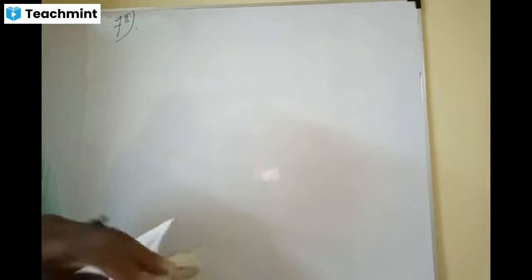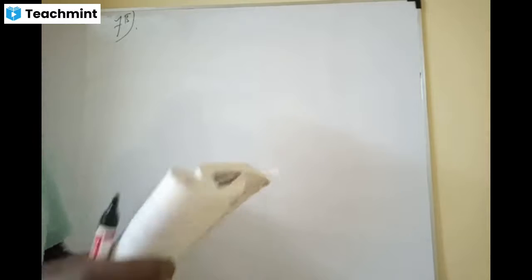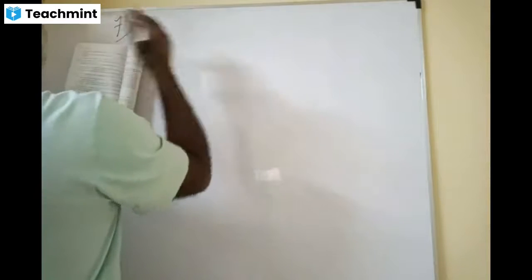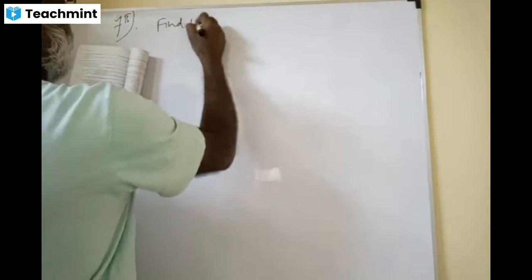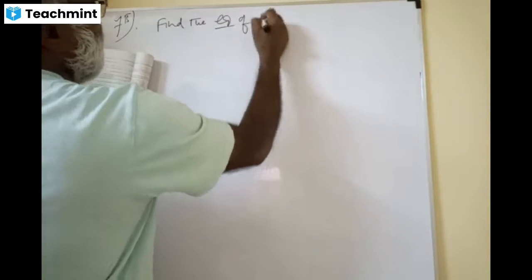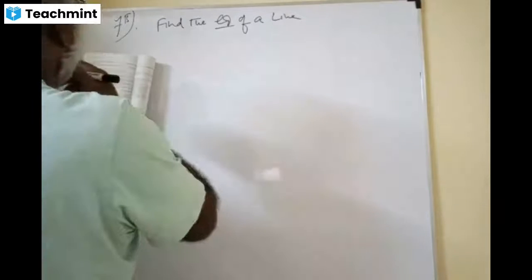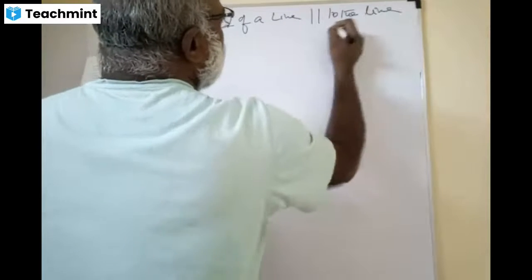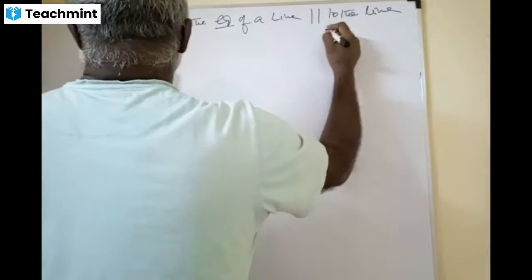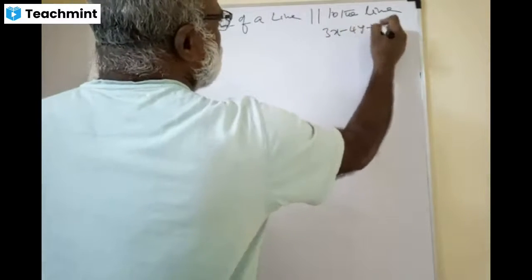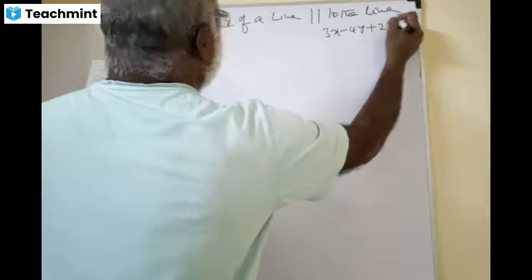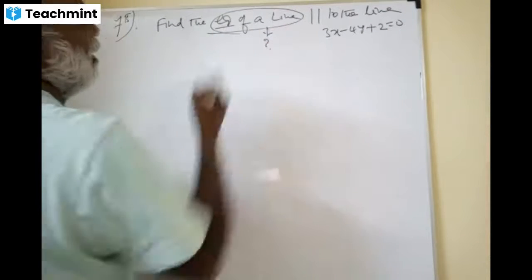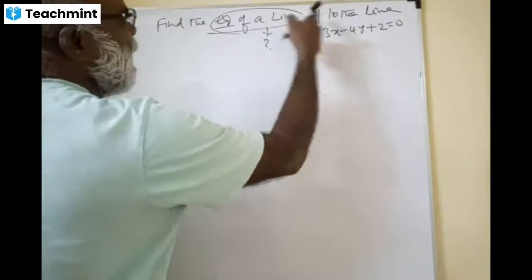Yeah, the 7th one is here. I'll write the question, dears. All of you watch here. Find the equation of a line parallel to the line. What is that line? The line is given as 3x minus 4y plus 2 equal to 0. Find the equation of a line. This line is parallel to this line.